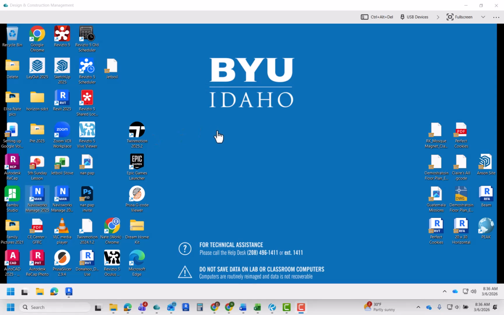Hello everybody. In this video, I'm going to show you how to get started in Twinmotion when you're using the lab computers and you're on a virtual machine. First thing you do, of course, is log into the virtual machines in the labs or from a home computer. And then secondly, you want to look for the Epic Games Launcher.